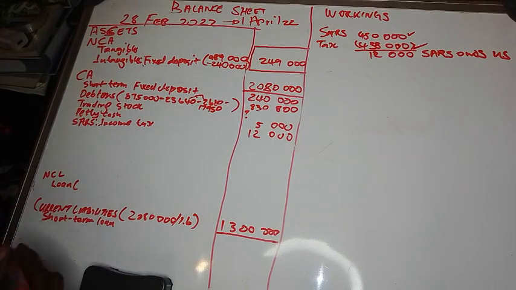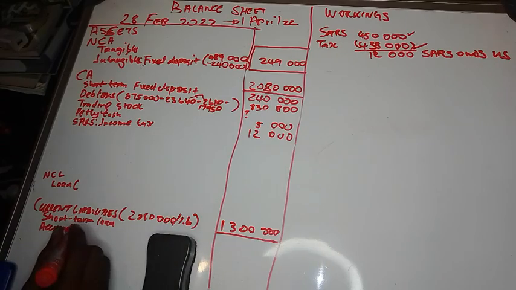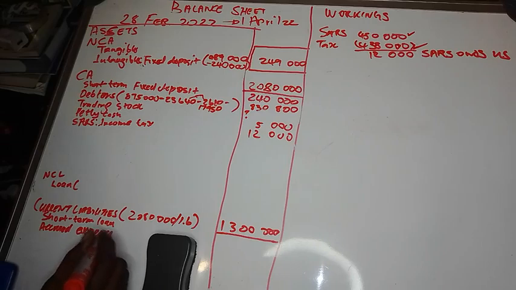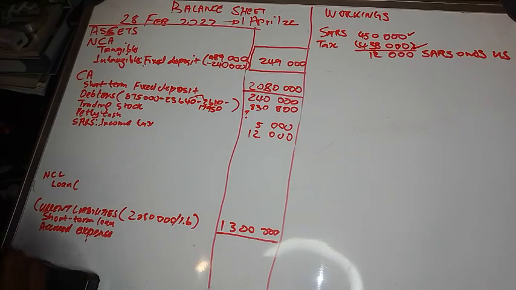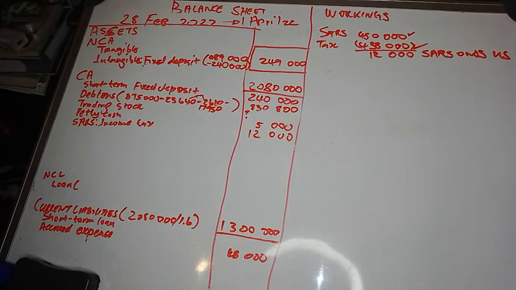So let's go to current liabilities and write accrued expense. So accrued expense is the audit fees. They say half was paid, which means the other half was not paid. So the amount that was paid is equal to the amount that was not paid. So we write 48,000 under current liabilities, right? Now still on information D, they talked about rent.